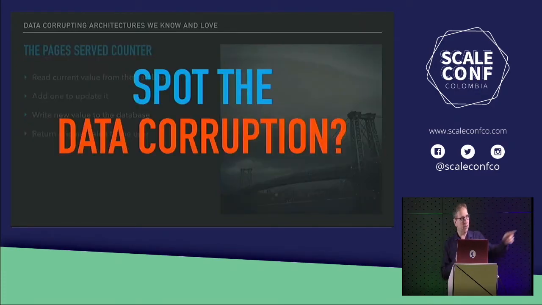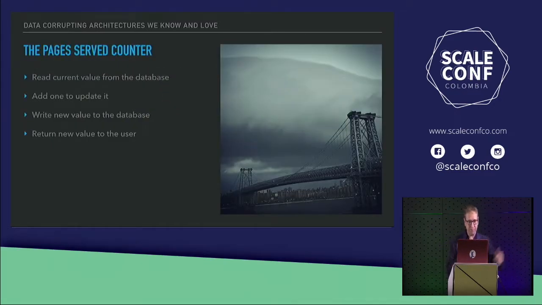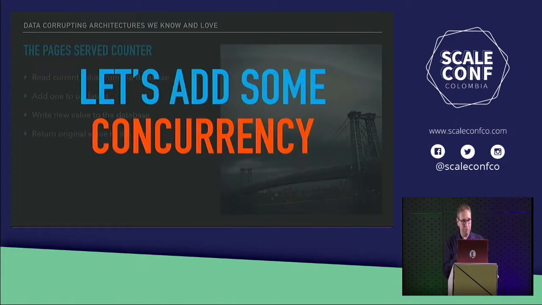So can you put your hands up if you saw the data corruption in that application? Oh, all right, we got a couple there, not too many. Again, here it is, 4 steps. This can corrupt data. We're not going to get the results that we're really expecting. Our counter's not going to work. Why? Well, let's add some concurrency to it, because that is the hard part in everything, right?